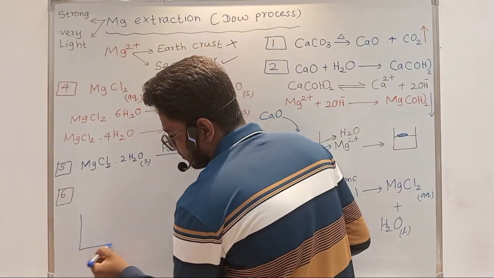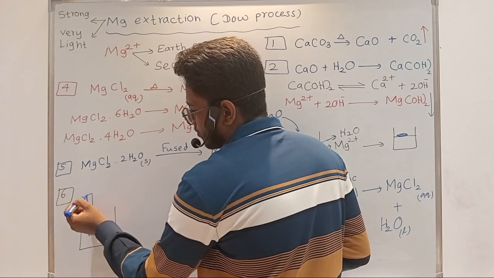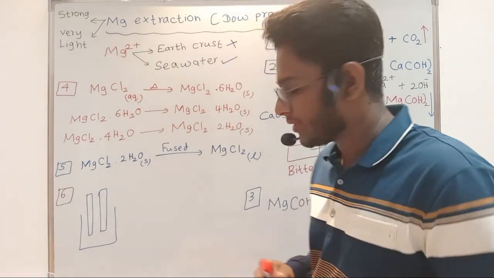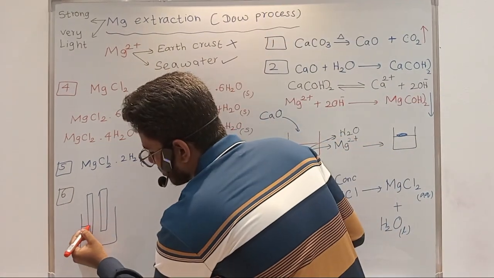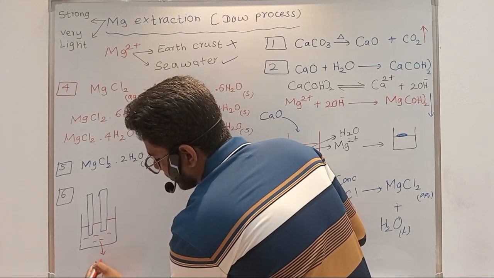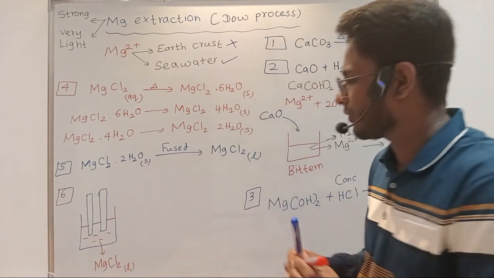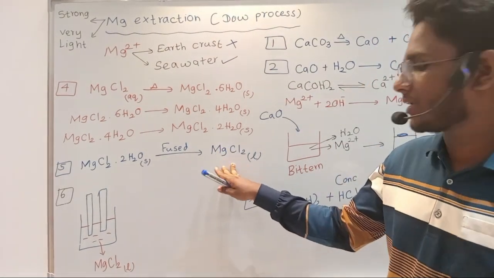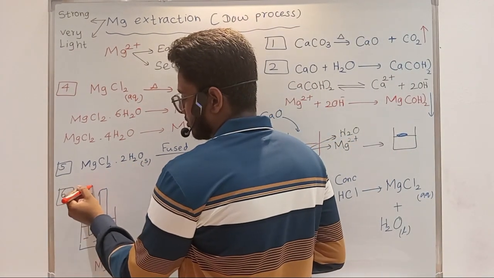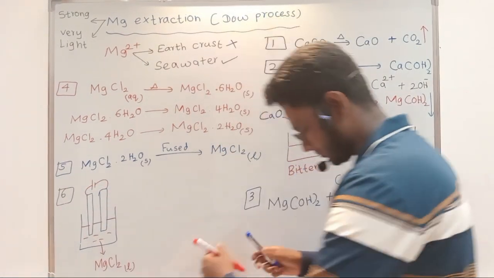You'll be having a beaker, and inside this you'll be having two electrodes. You will be filling this with magnesium chloride liquid. We basically transfer the magnesium chloride into this, and then you connect these electrodes to positive and negative. That is an industrial setup.